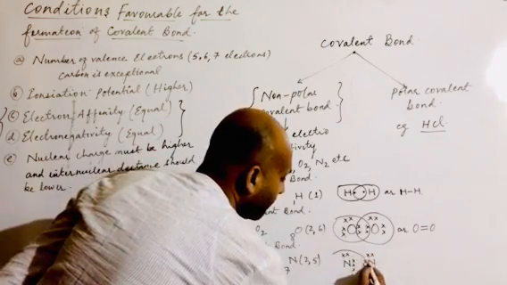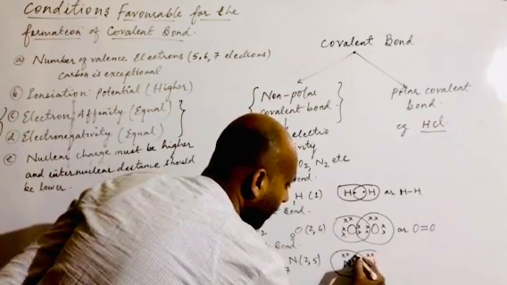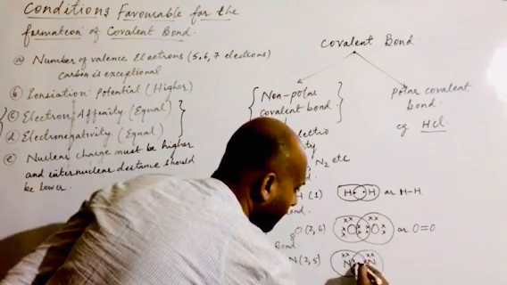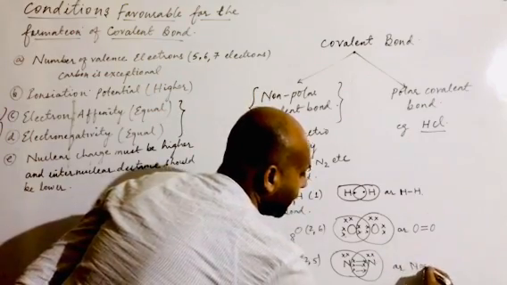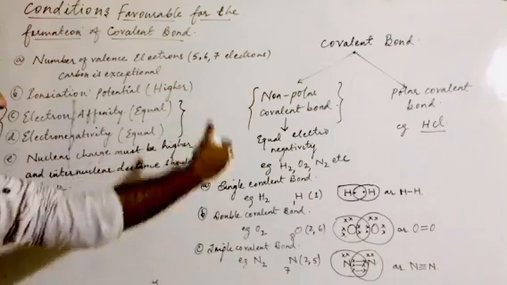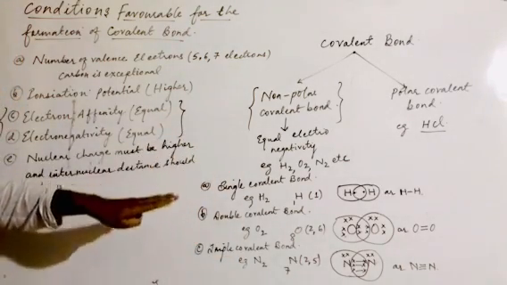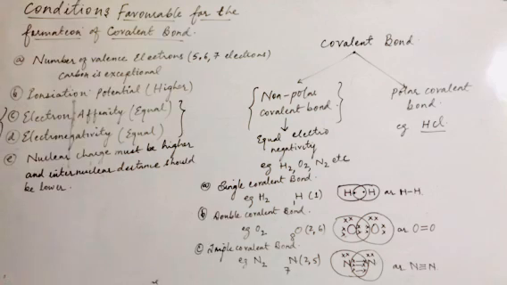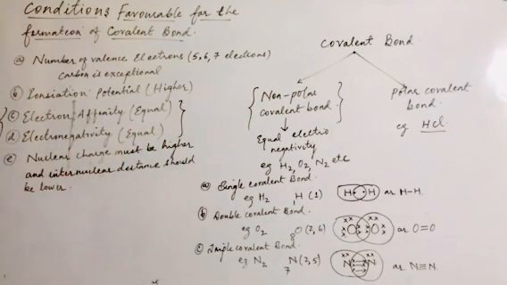If I describe the sharing here, you can see how many pairs of electrons are being shared? 3 pairs of electrons are being shared, and as a result you can see that in nitrogen we have a triple covalent bond. In all these 3 examples, we can see that the electronegativities are equal. So that's why it favors the formation of a non-polar covalent bond. Is it clear, all of you?